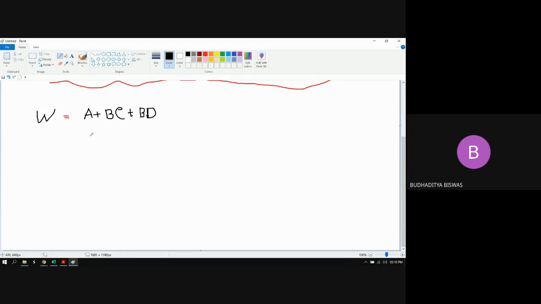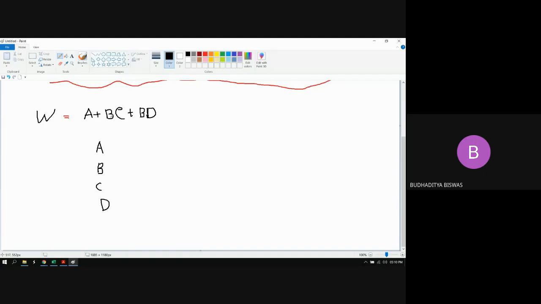How many variables are needed for W? Sir, 4. 4 variables are needed, and a 2 input AND gate between B and C. Okay. So very good, that means you can draw the logic diagram, the logic circuit also. So A, B, C, D, 4 variables are needed.